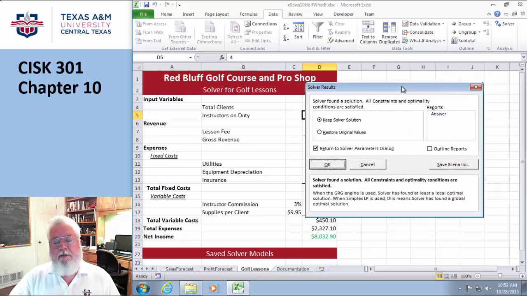Okay. So, again, solver is pretty doggone cool. It's the same thing as the other what-if analysis. It just allows you to do more. Okay, we're going to do some reports, and then we will be done. So, stay tuned.